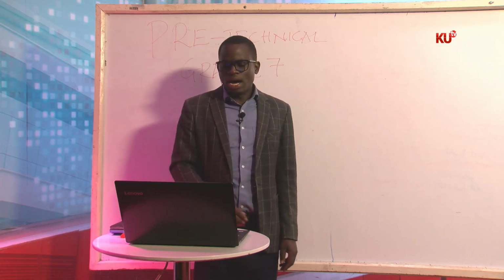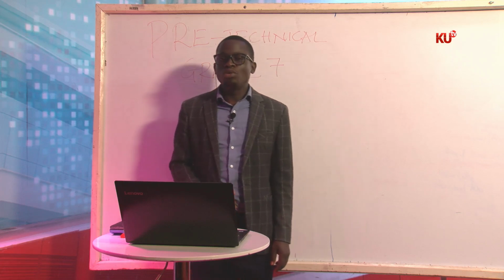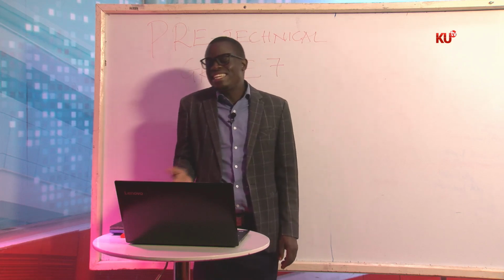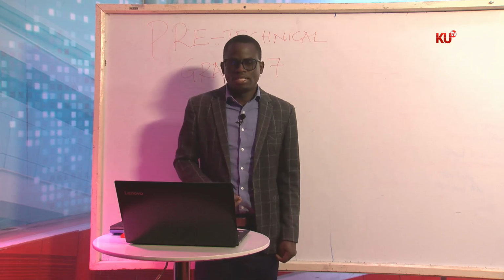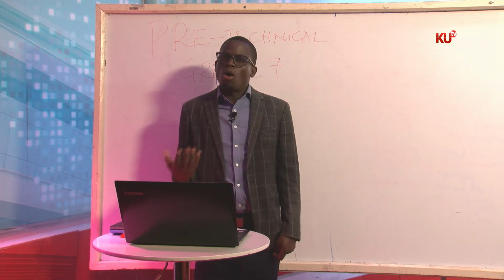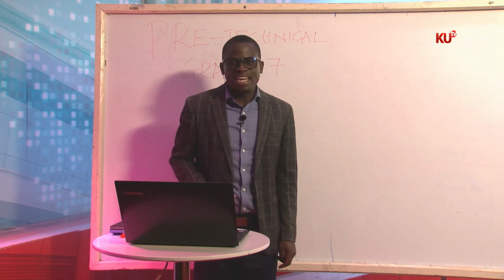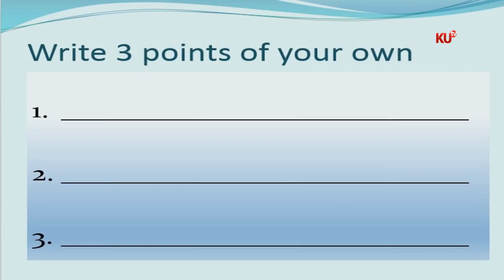At home, I wish that you write 3 other points of your own. Discuss it with your parents. Let them see if you are right. It's on the screen, boys and girls. You can note it down so that in your free time, you can write other 3 points of your own, whereby you can discuss what are the sustainable ways in which we can use these economic resources without destroying them, without also affecting them.